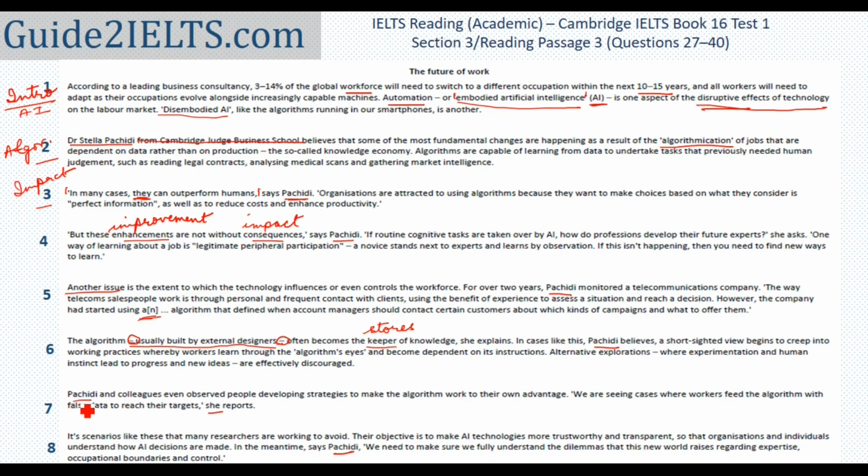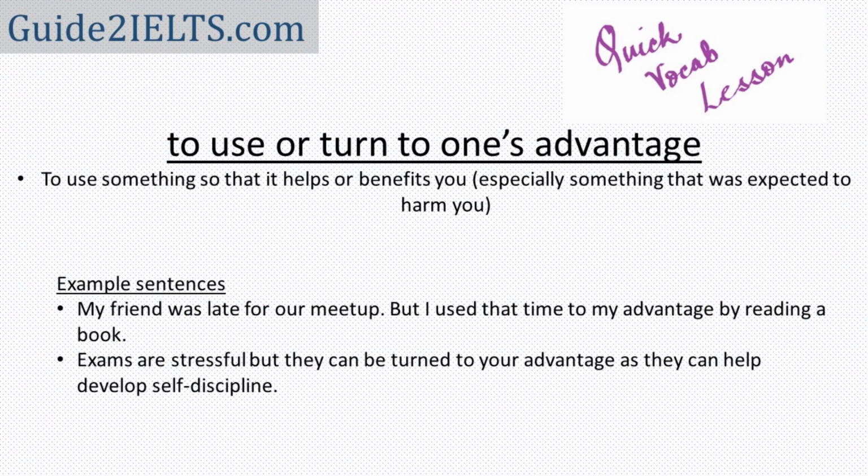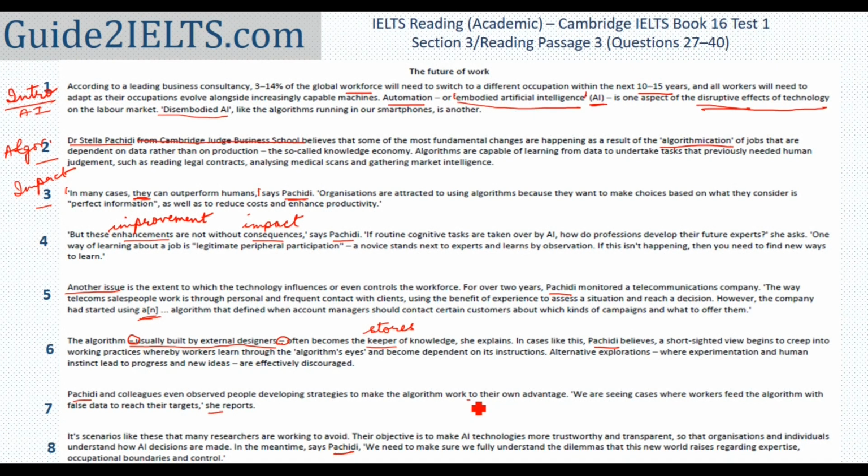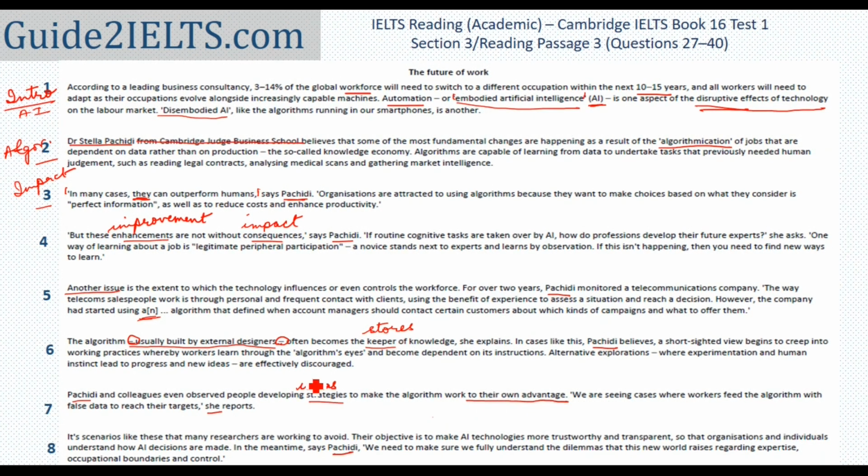Next paragraph, the seventh paragraph. Pashidi and colleagues even observed people developing strategies to make the algorithm work to their own advantage. To use something to one's advantage means to use something that could have been harmful in such a way that it is helpful to a person. So what it means in this sentence is that people figured out ideas and ways to use the algorithm in such a way that the algorithm started helping them.